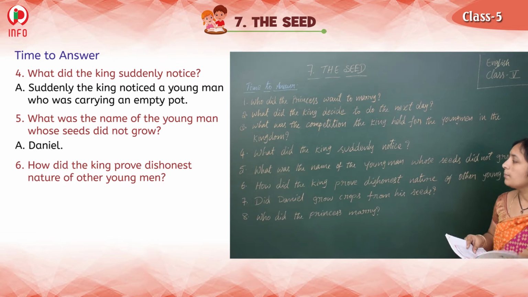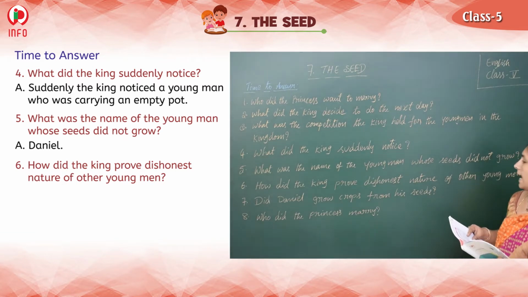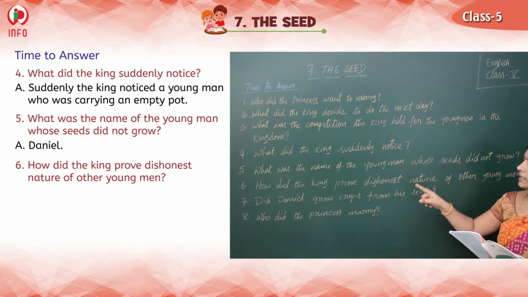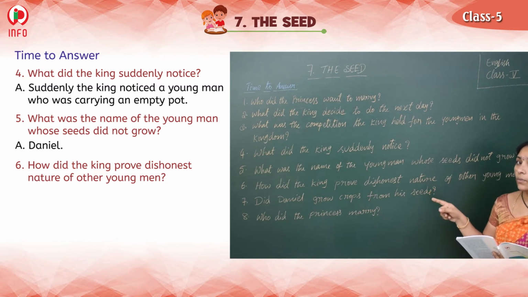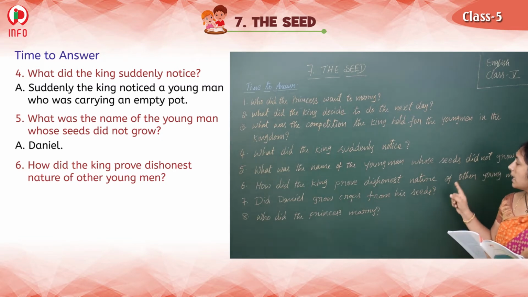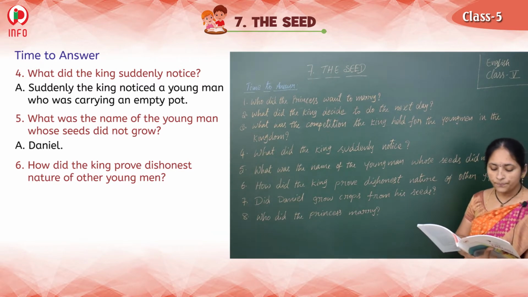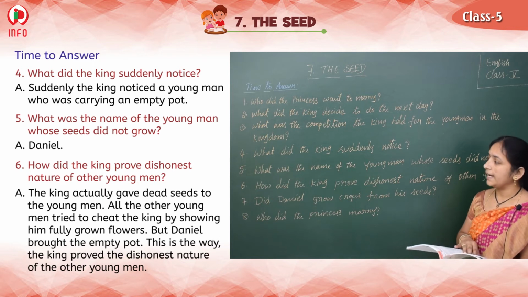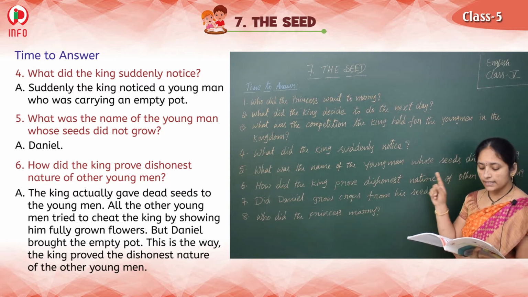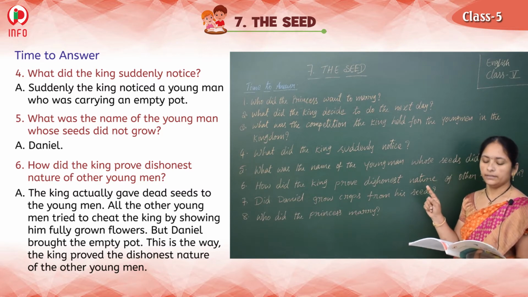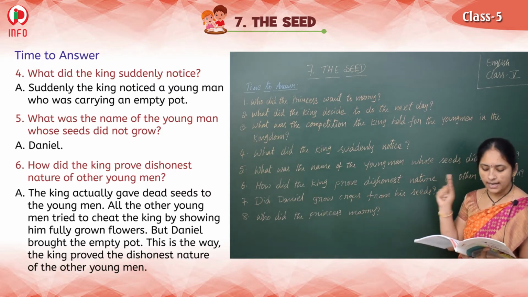And see the next one. How did the king prove the dishonest nature of other young men? Dishonest means disobedience. So how did he prove? The king actually gave dead seeds to all the young men.